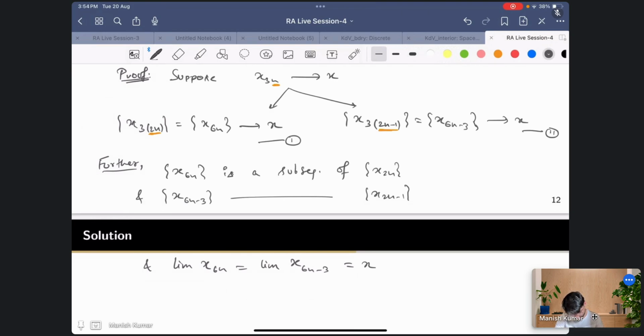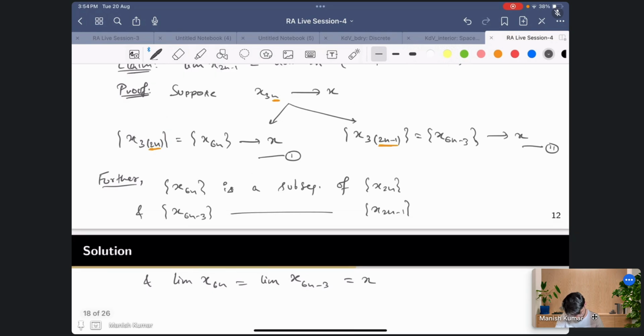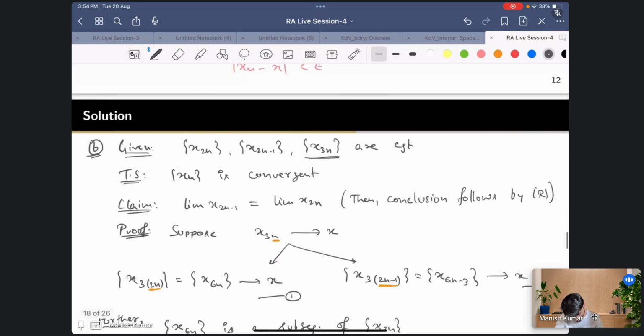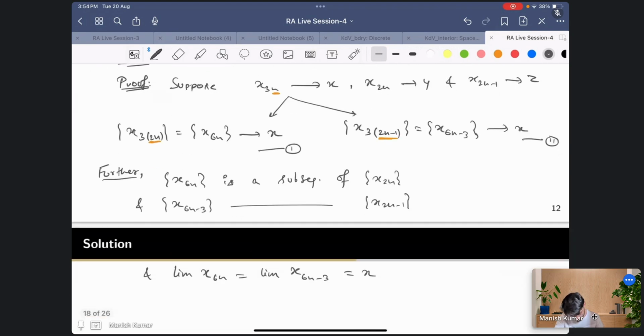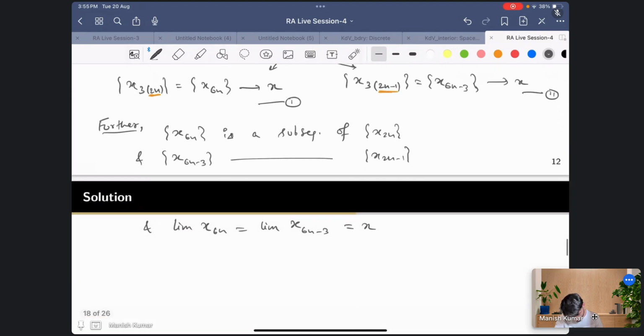Okay, so maybe I should write here, in the assumption, I should write this. So suppose x3n converges to x, x2n converges to y, and x2n minus 1 converges to z. So suppose we have this assumption, and now it's better to write in this way.